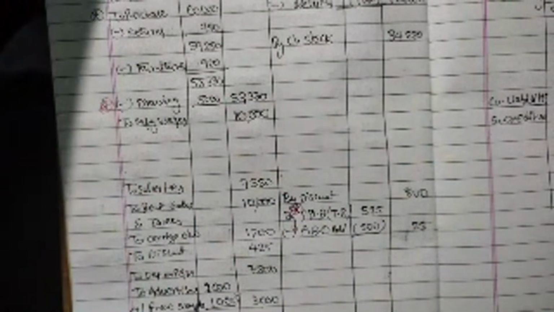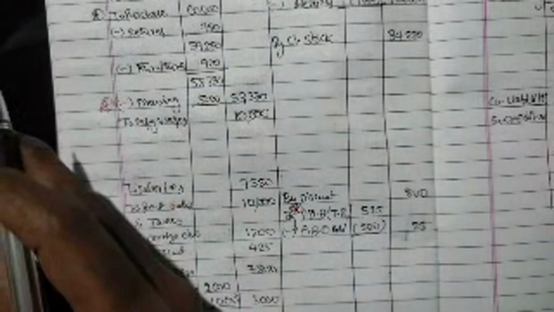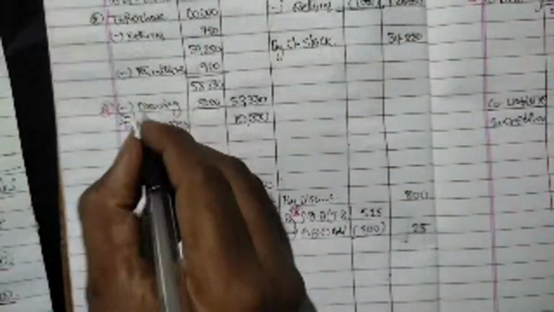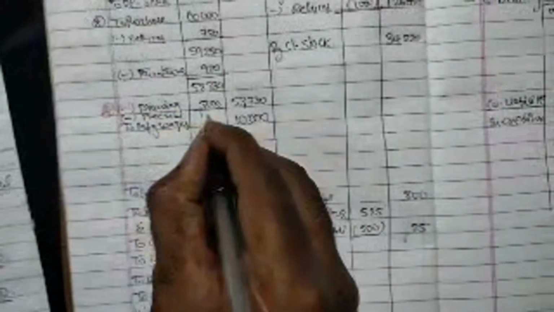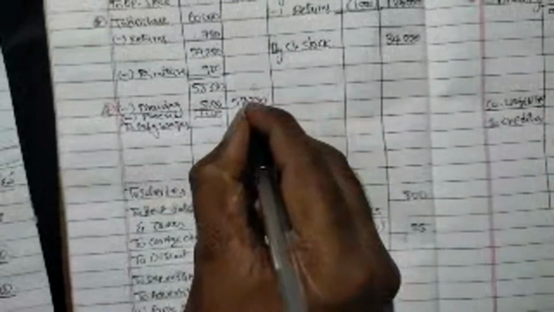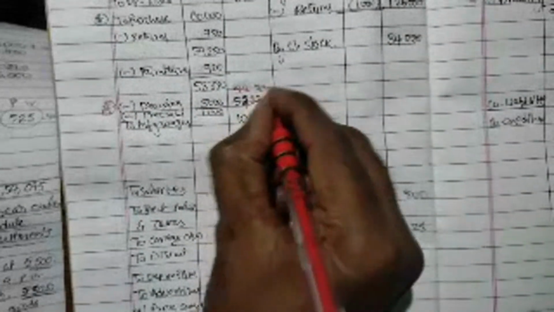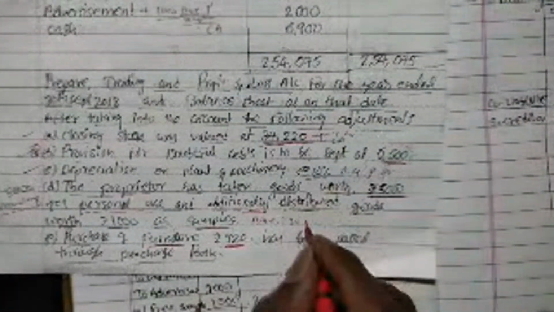Furniture is also deducted, free samples also need to be deducted. Okay, minus, see, this happens sometimes. So minus free samples 1,000. So it will be 52,000, not 53,000. It will be 52,330, right? So this adjustment also we did.